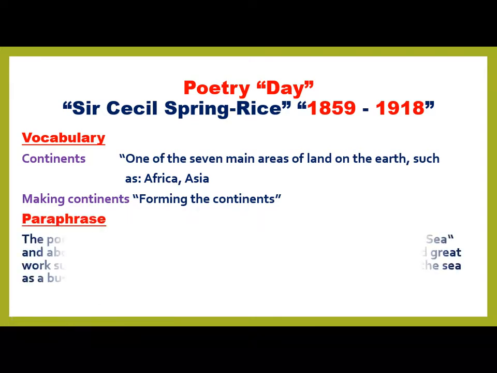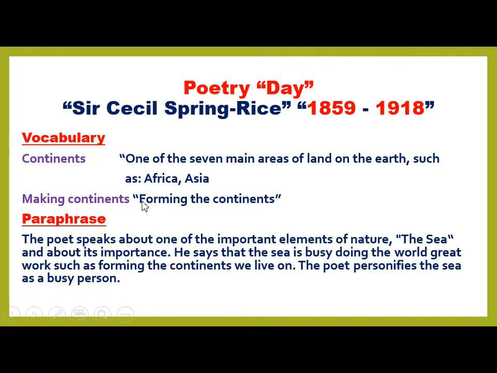What is the paraphrase of the first stanza? Actually, the poet speaks about one of the important elements of nature, the sea, and about its importance for us. He says that the sea is busy doing the world great work, such as forming the continents we live on. The poet personifies the sea as a busy person.